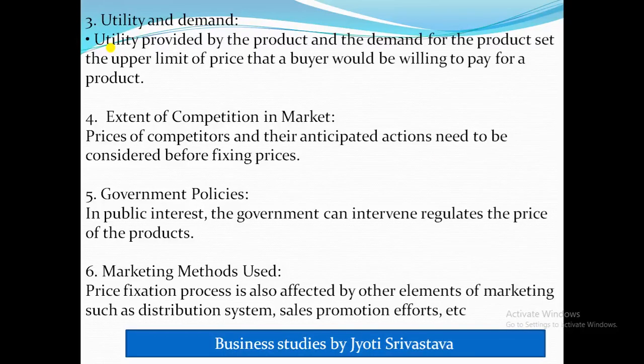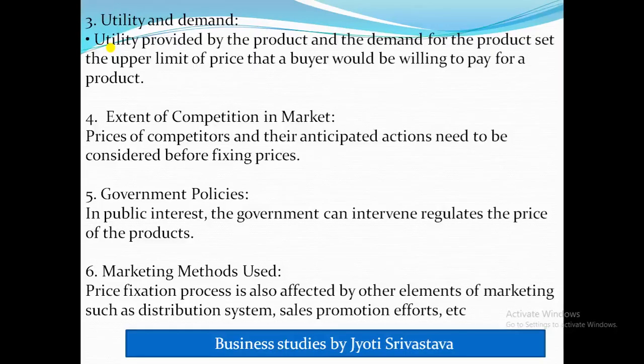And likewise, when the demand for the product is inelastic, meaning there are no or very few substitutes available, then the price of the product may rise and it does not affect the quantity demanded by the buyer.